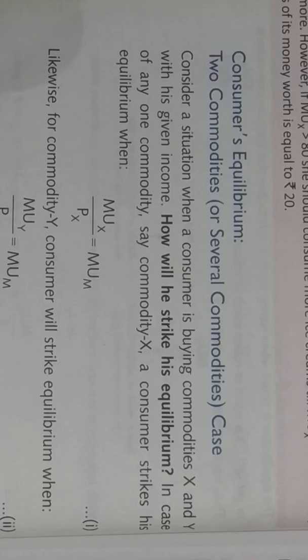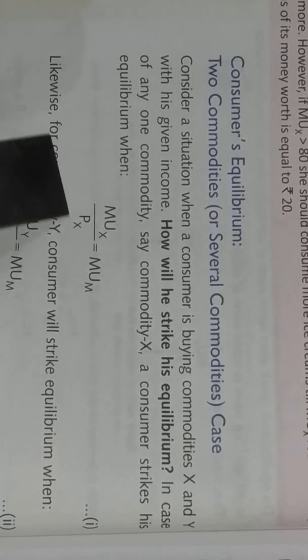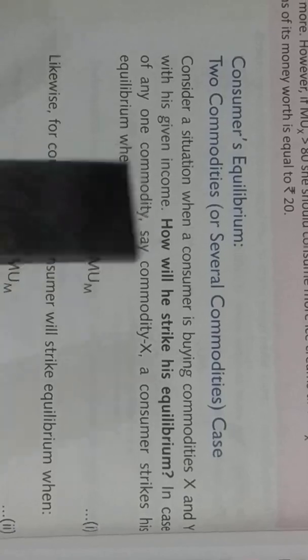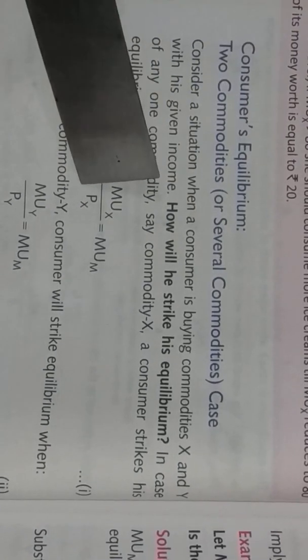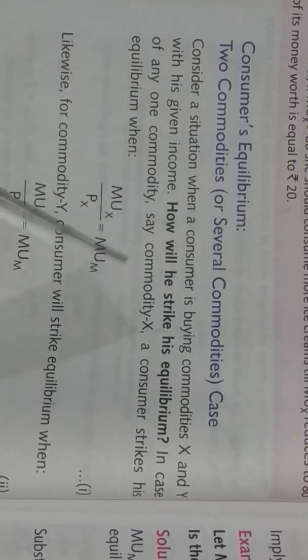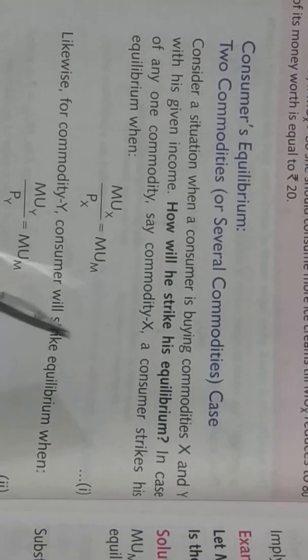In the case of any one commodity, a consumer strikes his equilibrium when MUX divided by PX is equal to MUM. The marginal utility of the commodity upon the price of the commodity is equal to the marginal utility of money.